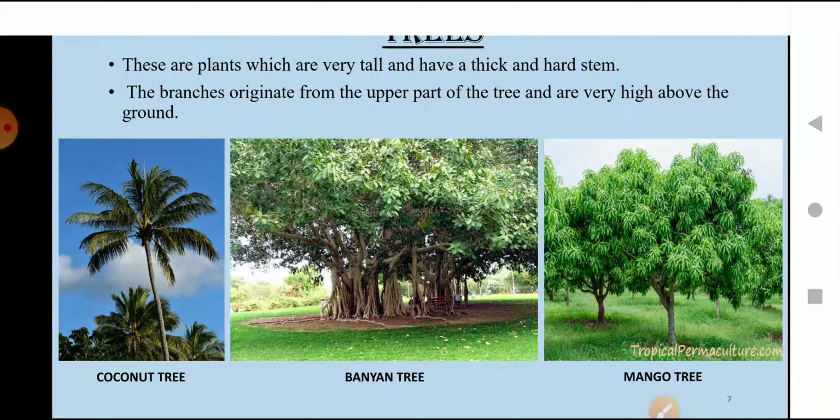Okay, and then we have talked about the third type, that is trees. So what are trees? Trees are the tallest among all the three, and they have a height of more than 3 meters. Okay, and the branches of the tree are pretty high from the ground level. Okay, now let's move on, students.